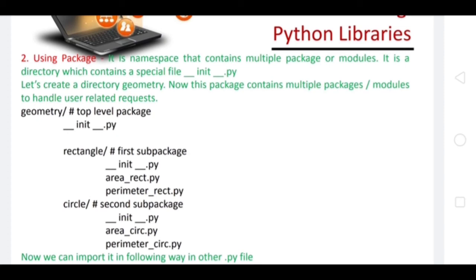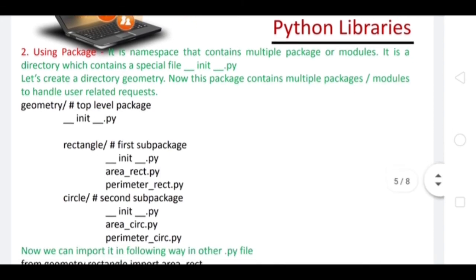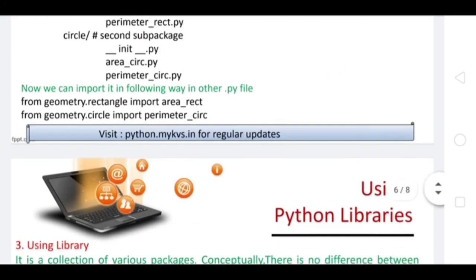But this particular file, underscore init underscore py, is self-made. The moment you save any new file or program in the package, it is created in this way. In the next video, I will do the practical of this, how to create a module and how to create a package, right?